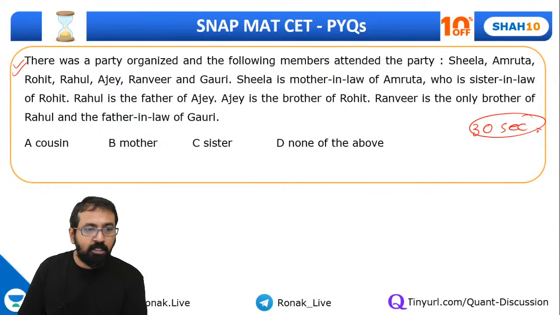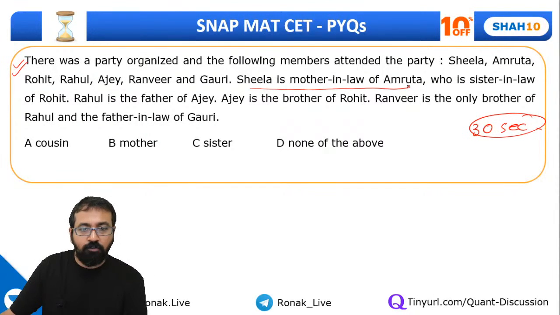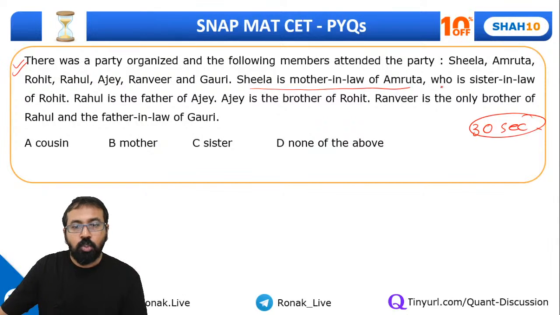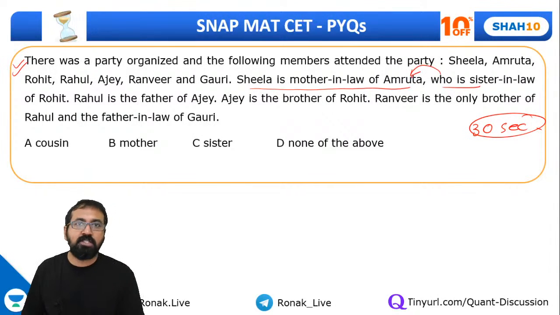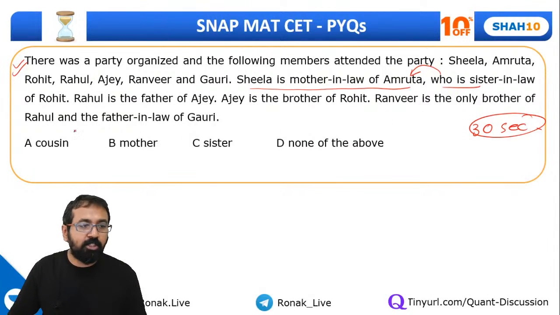So these were the people, 7 people: Sheila, Amrut, Rohit, Rahul, Ajay, Ranveer, Gauri. Sheila is mother-in-law of Amruta, who is sister-in-law of Rohit. So who always refers to the person immediately before the word who. Remember this point. Don't get confused about that. Rahul is father of Ajay. Ajay is brother of Rohit. Ranveer is the only brother of Rahul and father-in-law of Gauri, and so on and so forth.